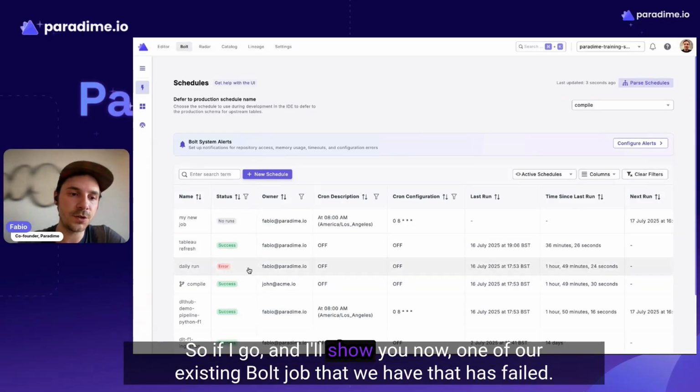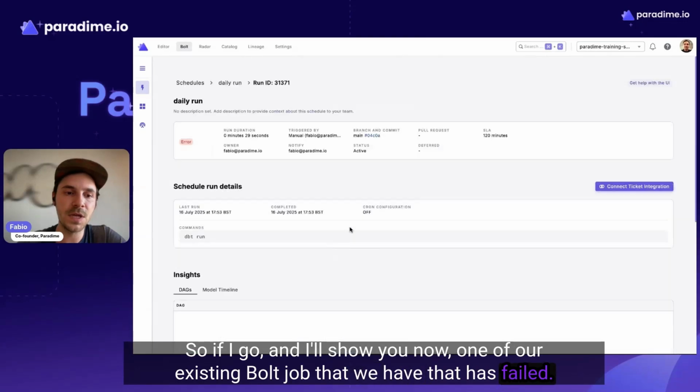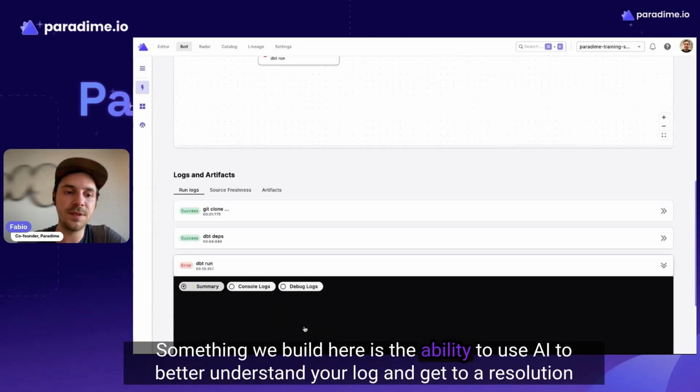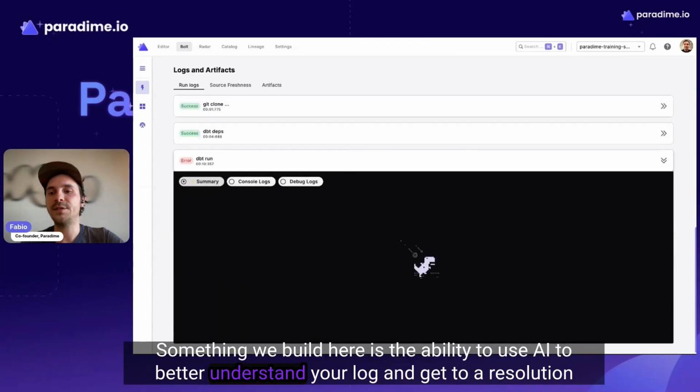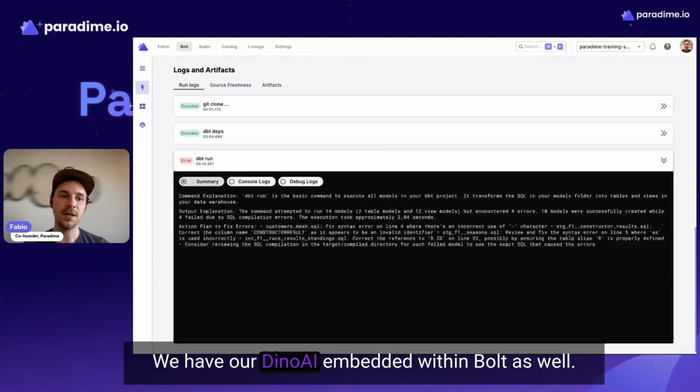So if I show you now one of our existing Bolt jobs that has failed, something we built here is the ability to use AI to better understand your log and get to a resolution as quickly as possible every time there is a failure. We have our DinoAI embedded within Bolt as well.